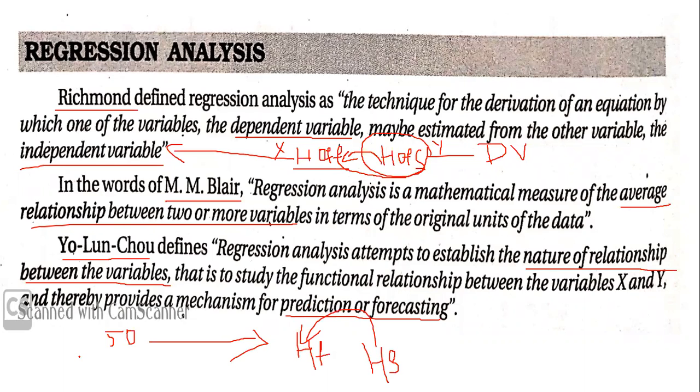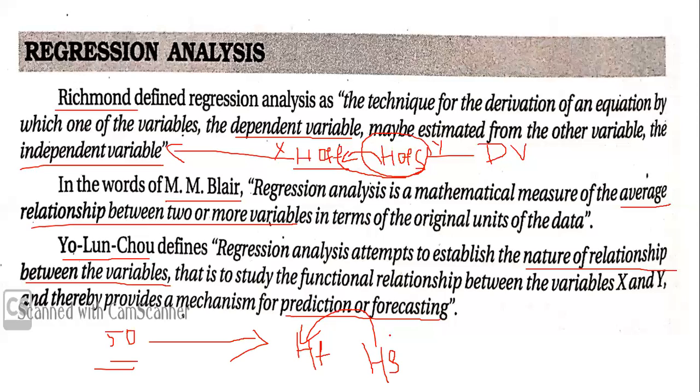Now when I conclude using this 50 data, I can also go on and predict further, saying that usually the height of father is influencing the height of son.